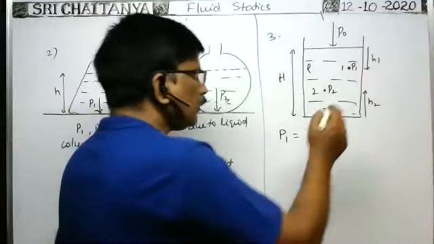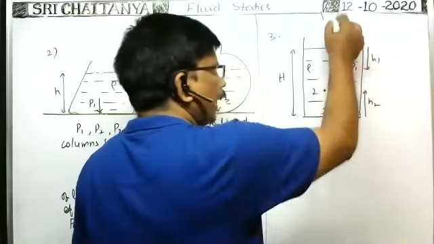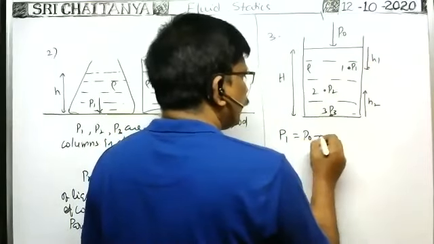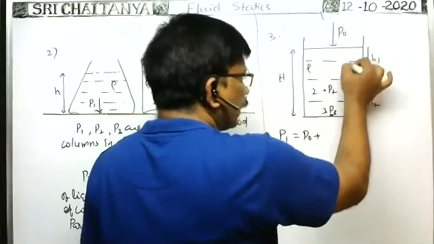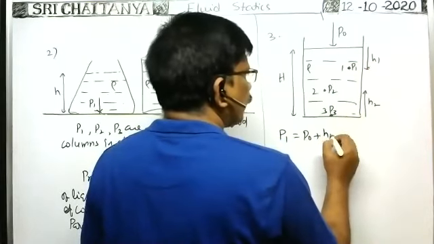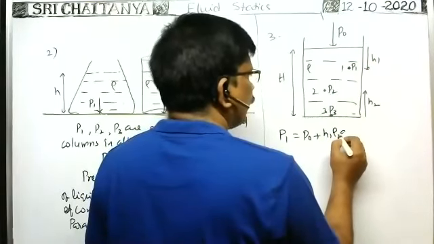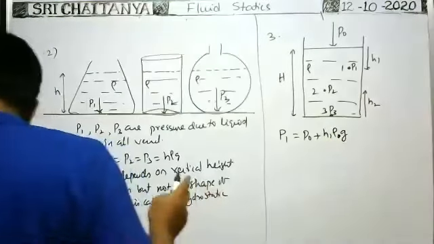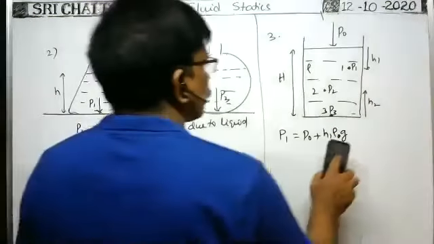Okay, so at this point, what is the pressure? Atmospheric pressure acts at this point. So P naught plus the pressure due to this depth of liquid column, that is h1 into density rho 1 into g. That is the pressure at point 1.